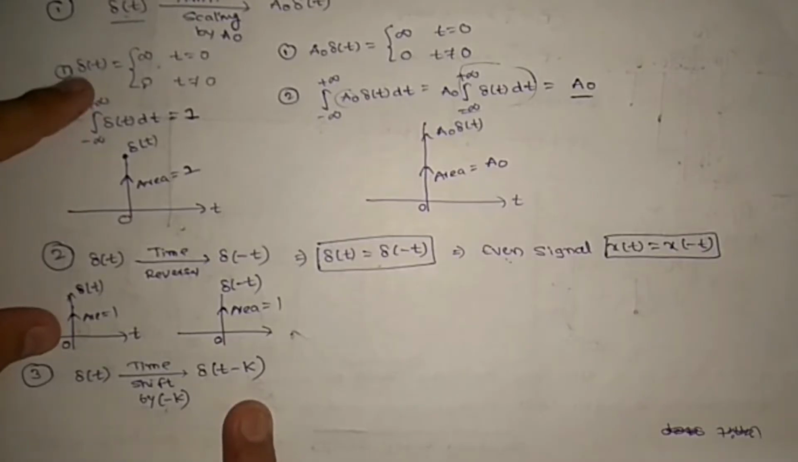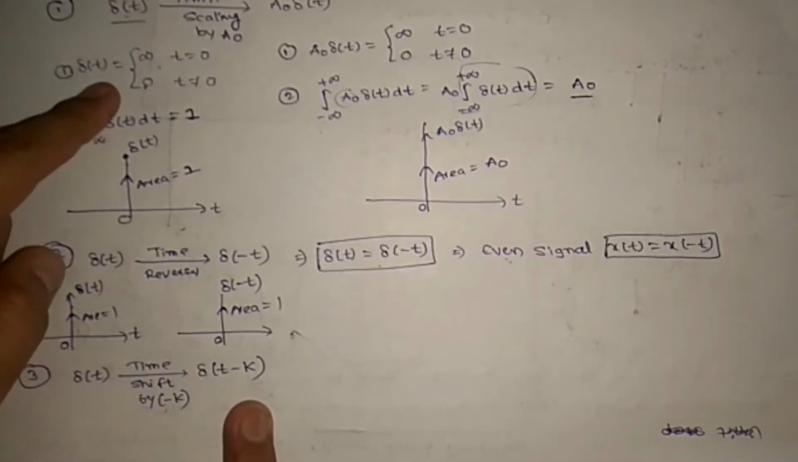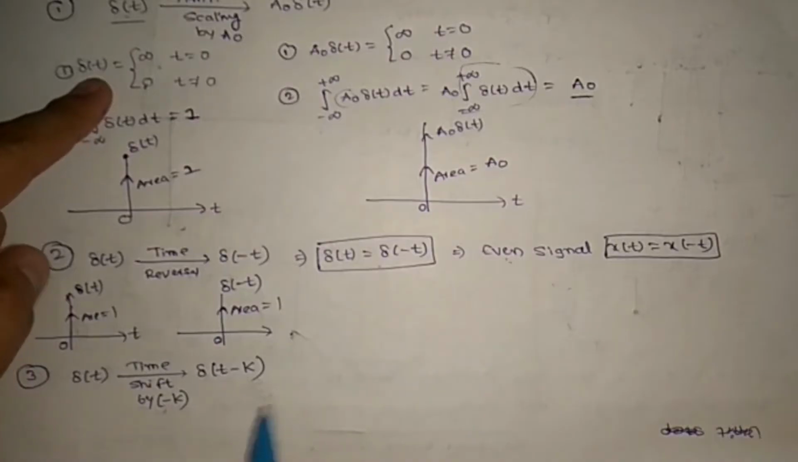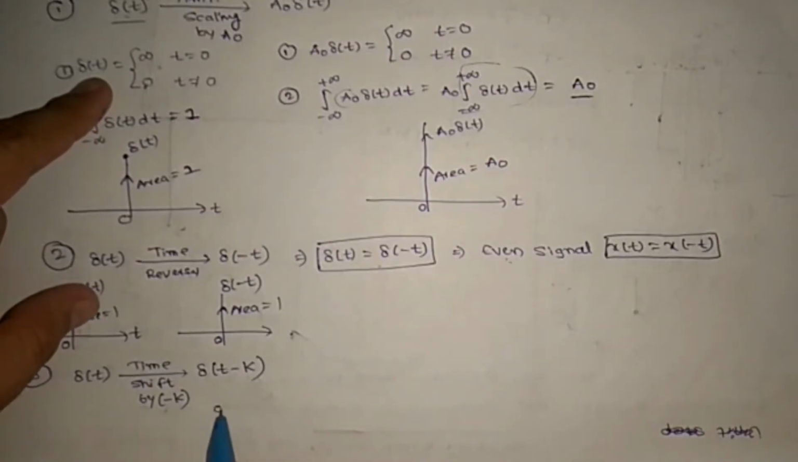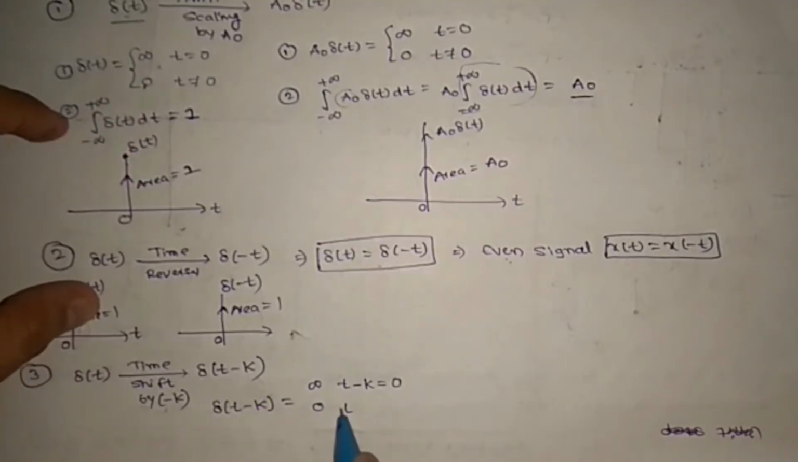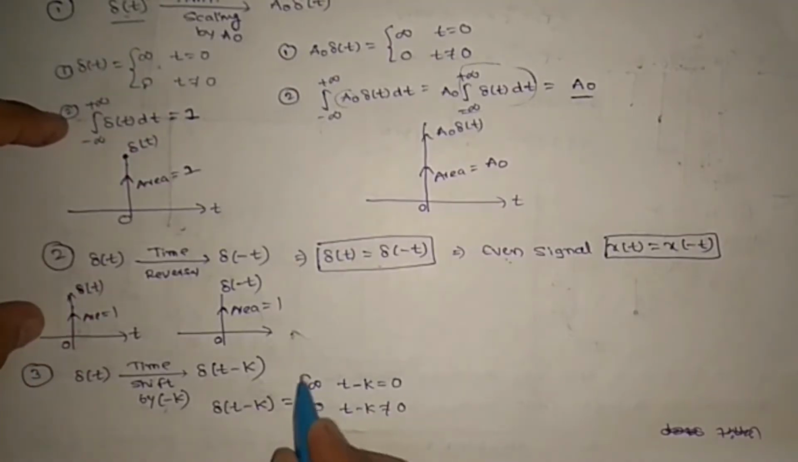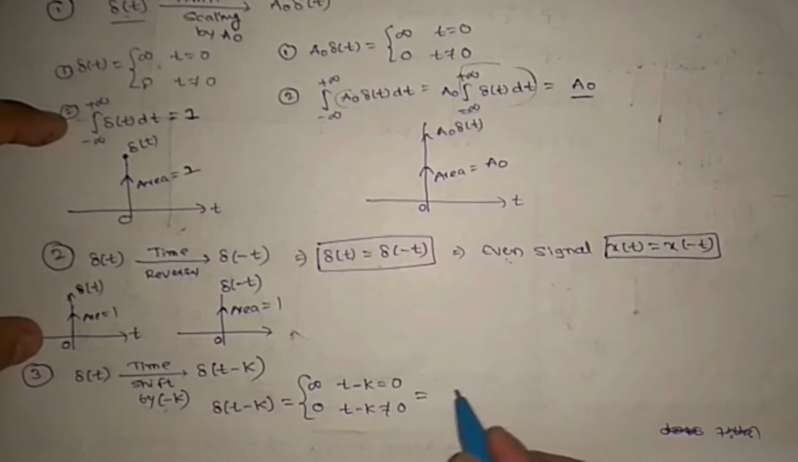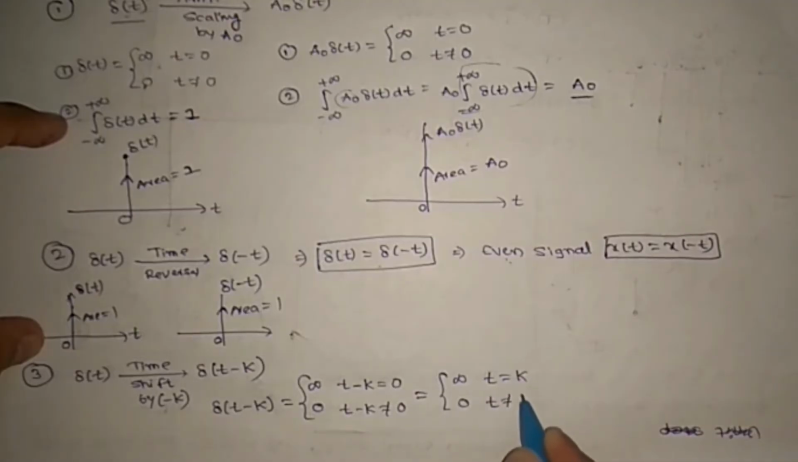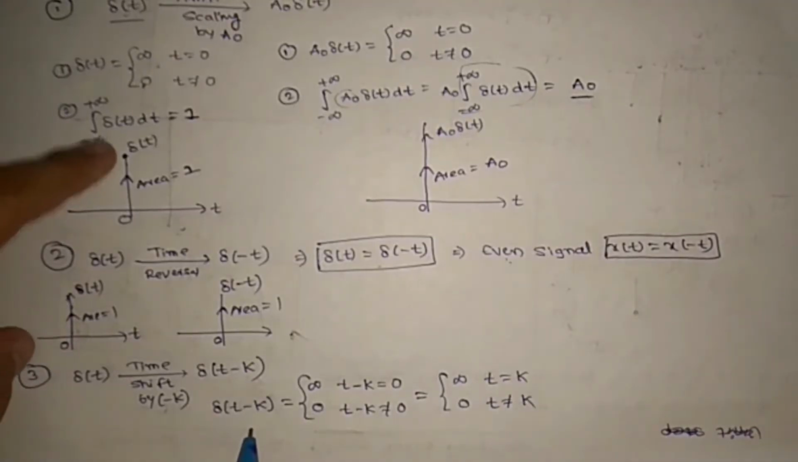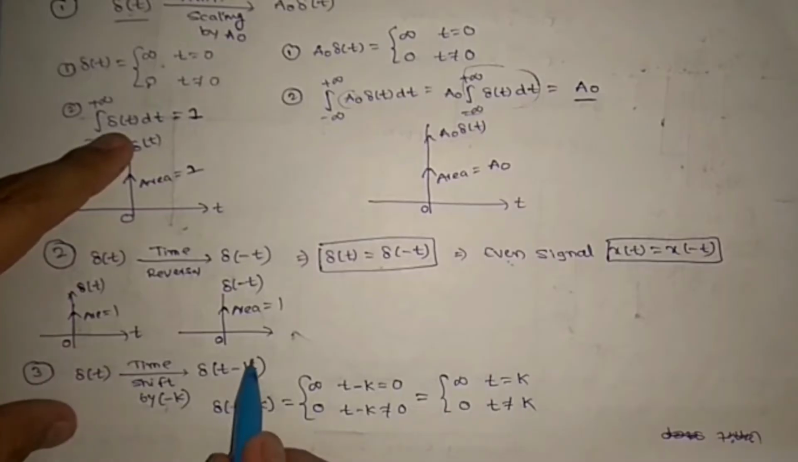Wherever the t is, we need to replace it by t minus k, right? So let us replace t by t minus k. So del of t minus k equal to infinity at t minus k equal to 0, and 0 at t minus k not equal to 0, right? If you solve further, it is infinity at t equal to k and 0 at t not equal to k, right? Now same here, we need to integrate this one.